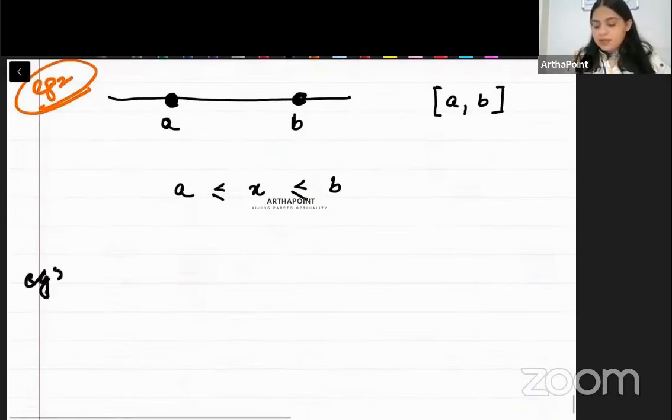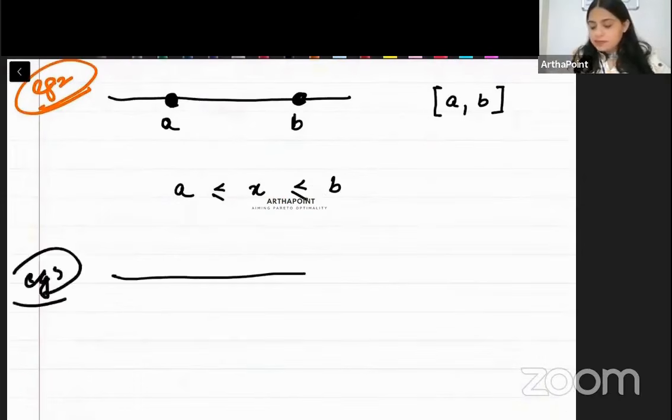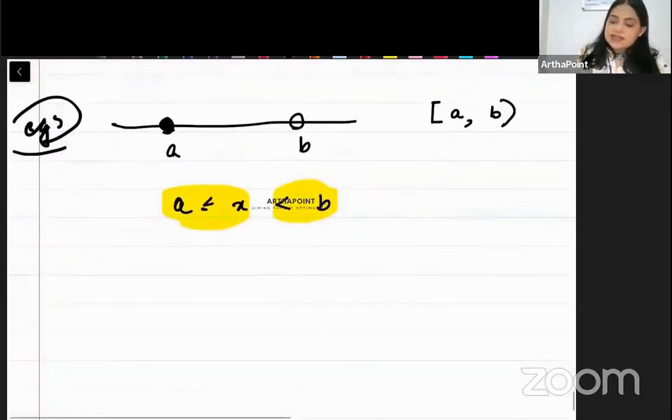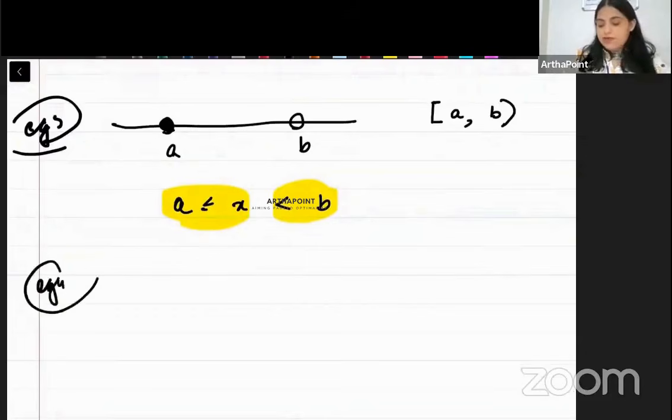Beta, take example number 3. Now I have to only include A, but I don't want to include B. So X is between A and B, but A is included and B is not included. Theek hai. Ek last example dekhte hain. Example number 4.